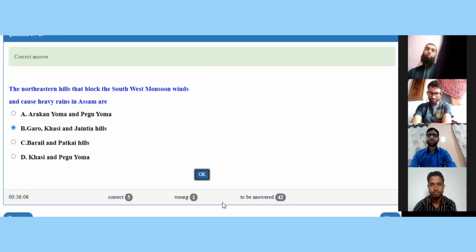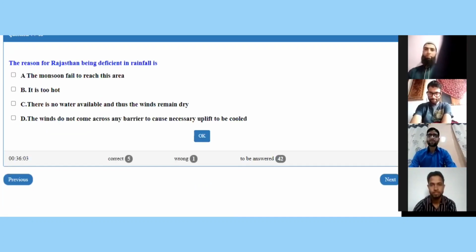The next question on the screen for Mr. Abrarul Haq. The reason for Rajasthan being deficient in rainfall is: the monsoon failed to reach this area; B, it is too hot, there is no water available and thus the winds remain dry; or fourth one, the winds do not come across any barrier to cause necessary uplift to be cooled.